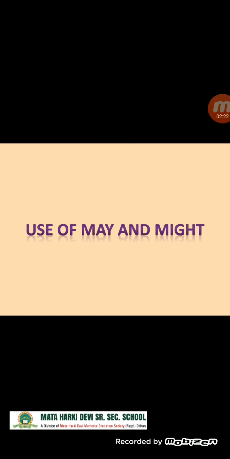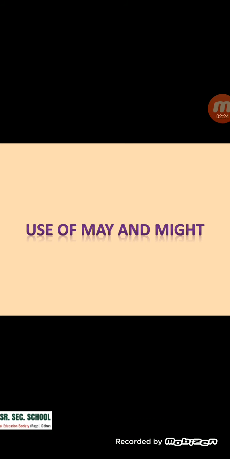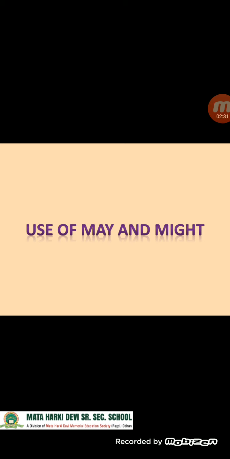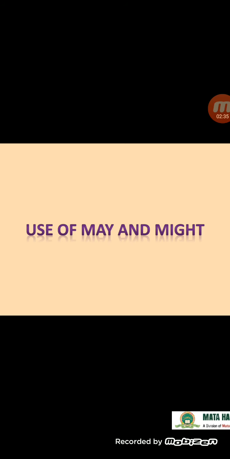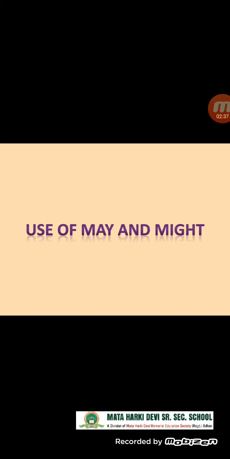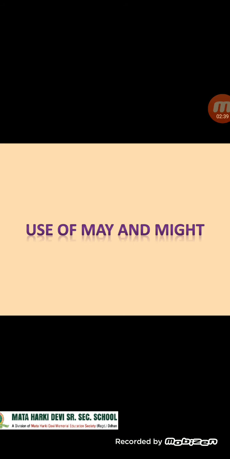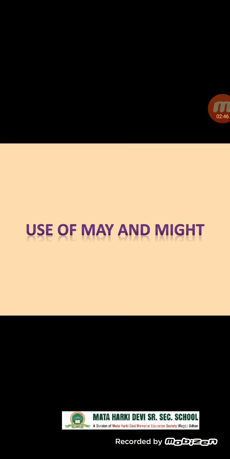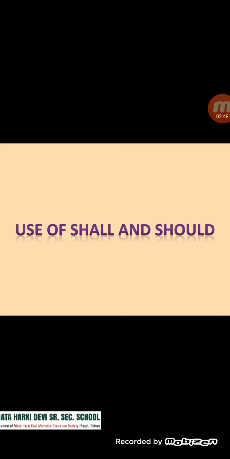Use of may and might. May is used when we ask for permission, like formal permission. It is also used to express a wish or to indicate a strong possibility in the present tense. Might is used as the past equivalent of may. It suggests a weak possibility than may in the present tense.